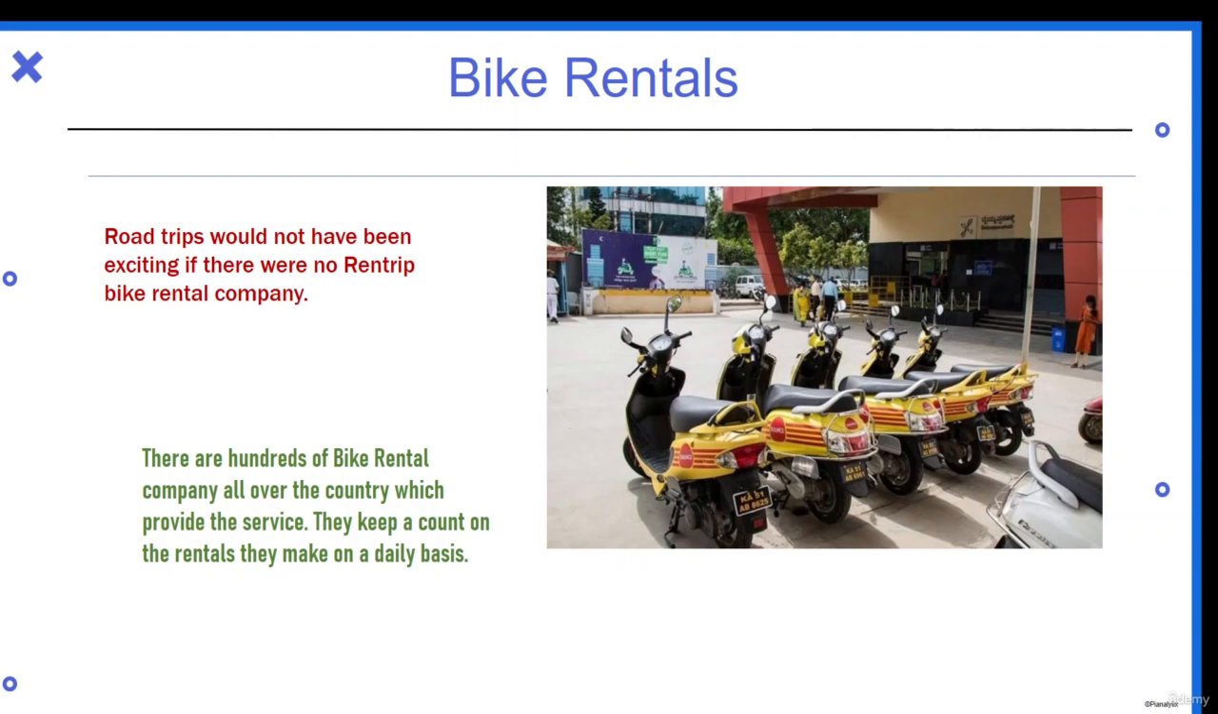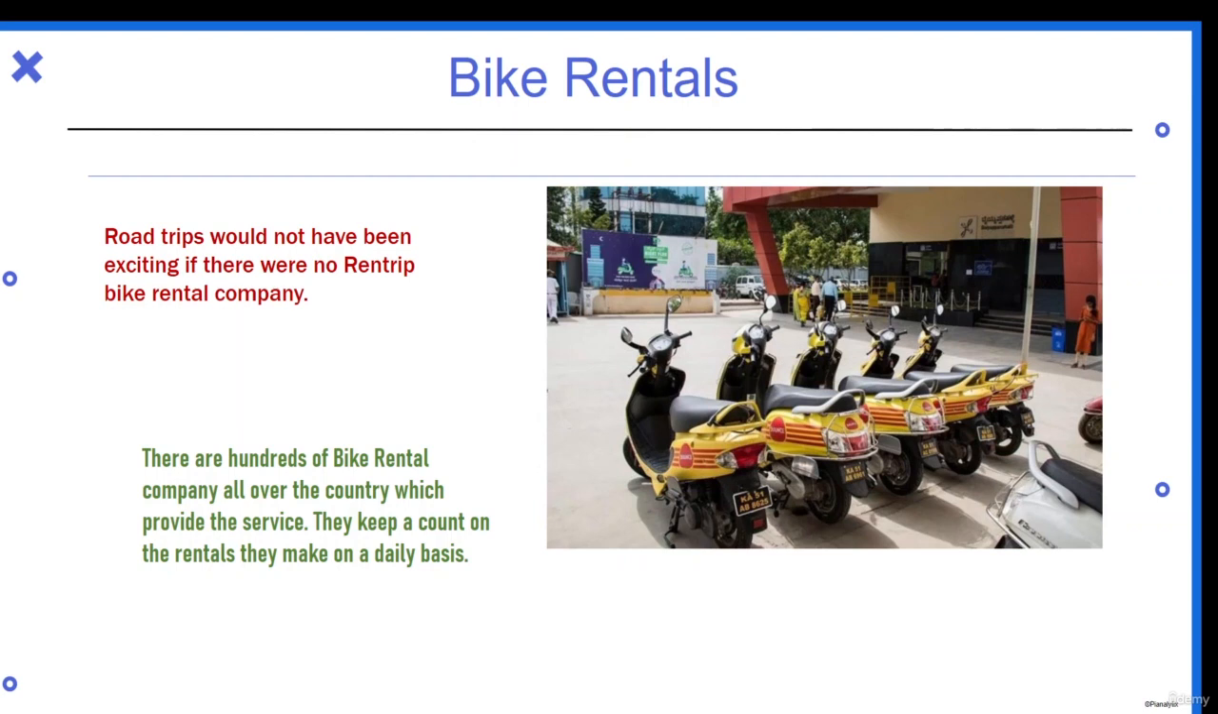Bike rentals give you bikes to move around the city, and they charge you for it. Road trips would not be very exciting if there were no bike rental or car rental company. It is obvious, right? If you are going on a road trip with your family in a new city, you need a bike rental or car rental service, because you can't take your own vehicle everywhere. If you are going 1,000 kilometers away by airplane or a train, you can't take your vehicle with you, so you use bike rental or car rental.